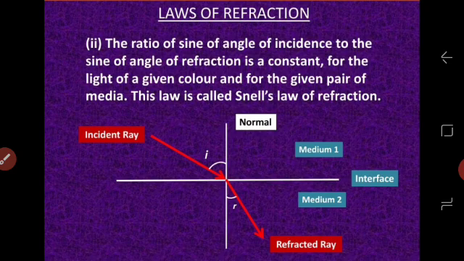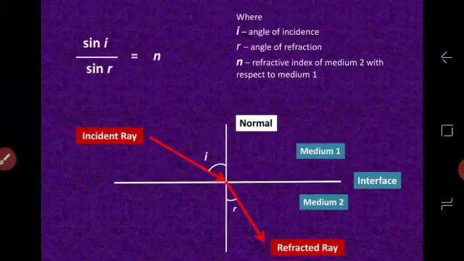Let us see how this looks when we write it mathematically. When we convert the statement, it shows sin i upon sin r is equal to n. i stands for the angle of incidence, r is the angle of refraction and n on the right hand side is the symbol for refractive index. The constant that we spoke about is nothing but the refractive index.